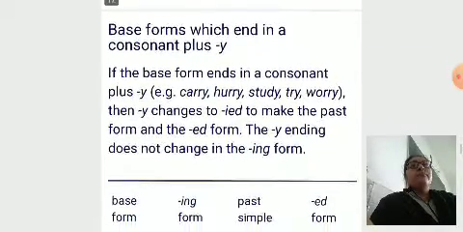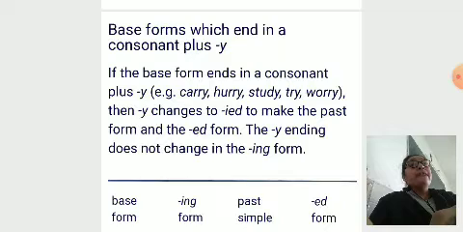Okay. Base forms which end in a consonant plus y. If the base form ends in a consonant plus y, such as carry, hurry, marry, study, try, worry, then y changes to i and we add ed to make the past form and the past participle form. The y ending does not change in the ing form.